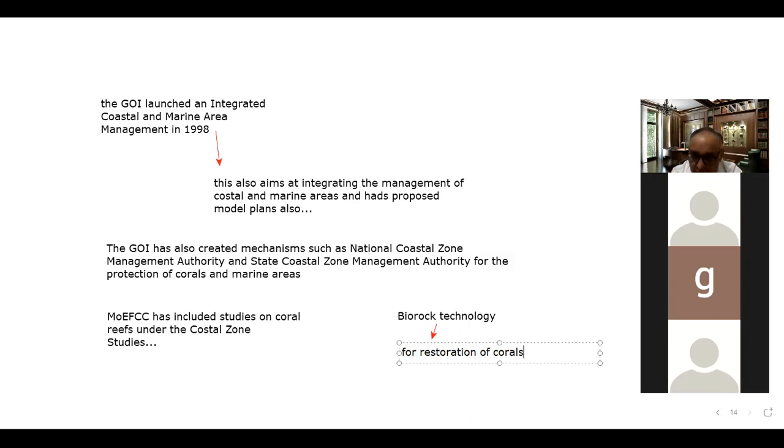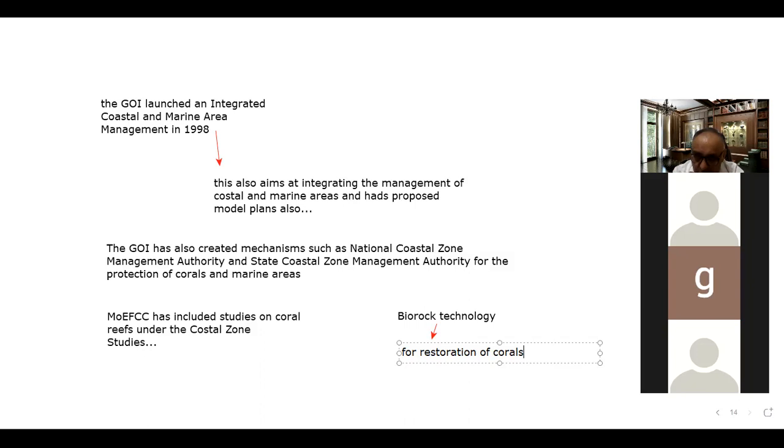So the corals are quite important creatures, very helpful to human society also. And according to a study, if coral bleaching is not checked, if no effective measures are taken to check the coral bleaching activity, then by 2050, approximately 75% of the corals will be affected.